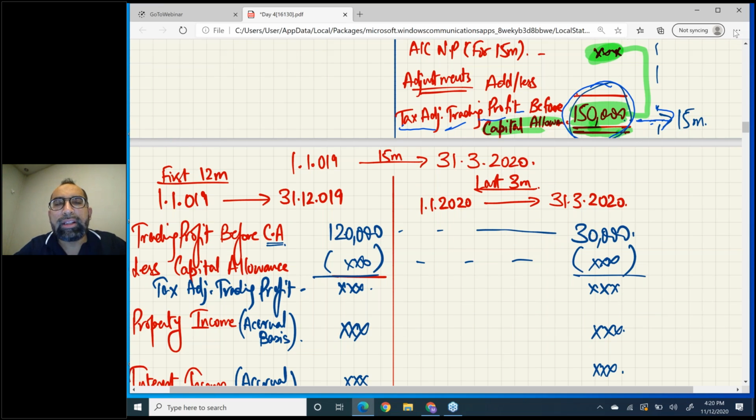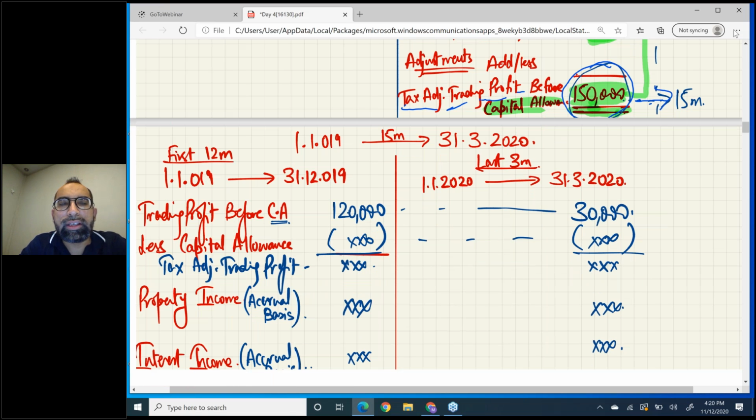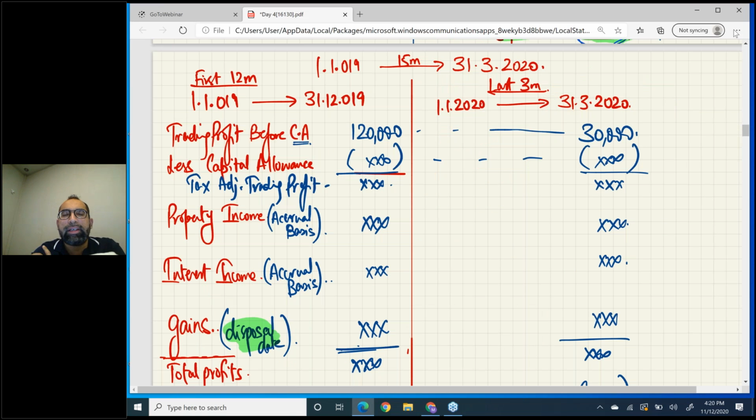See, I just did it. Open your eyes. What is the name? It is written trading profit before CA, which means before capital allowance. Now students may ask, sir, how are we going to calculate capital allowance? Listen, for capital allowance you have to calculate separate workings for these two periods.